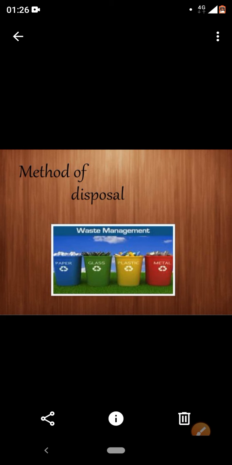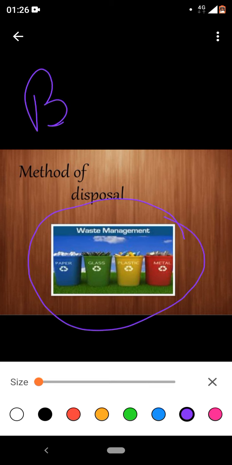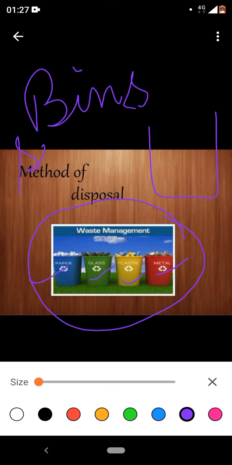Next, we have the methods of disposal, where we can dispose, where we can throw away. We cannot throw away the dust anywhere. If you are generating waste, it doesn't mean you'll go and put the waste outside your house. No, not at all. What we use, we have something called bins, dust bins, trash bins, a cylindrical structure where we deposit the waste. Blue is used for paper, green is used for glass, plastic we use yellow, and for metals we use red colored bins. So that's why we segregate our waste.